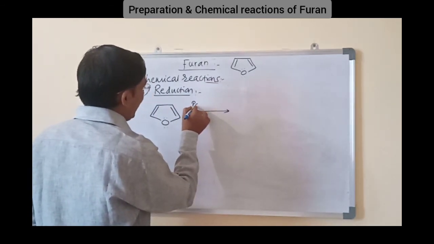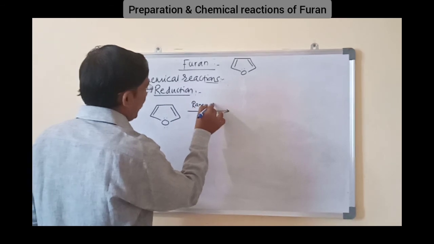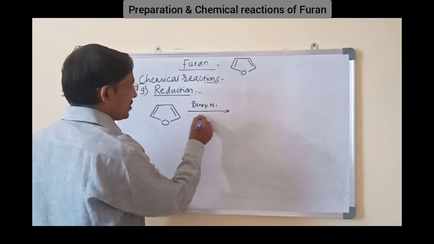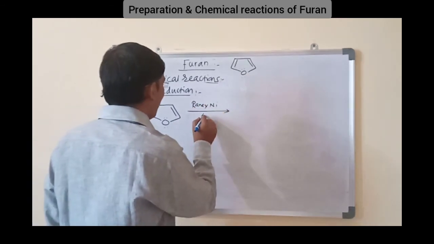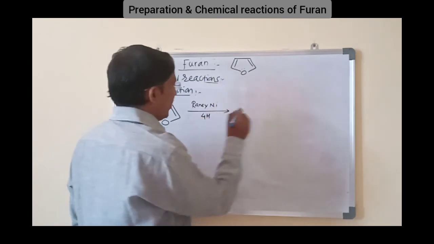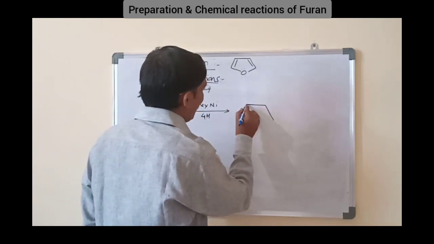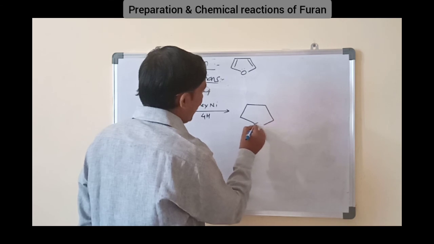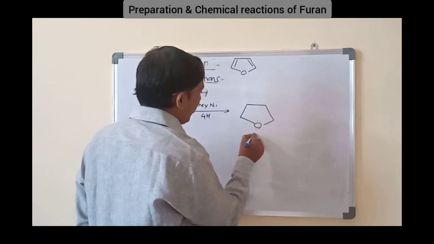It reduces with Raney nickel, which provides the reactive hydrogens. Here 4 hydrogens will be added on the carbon-carbon double bonds, and we will get the product tetrahydrofuran. Short form is THF.